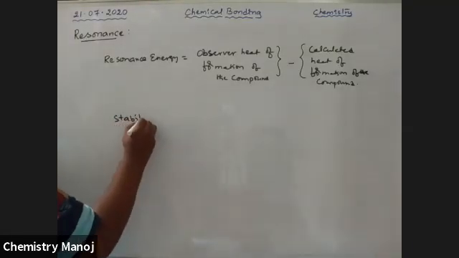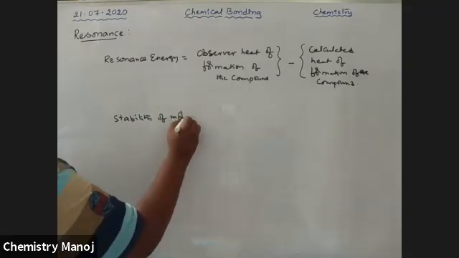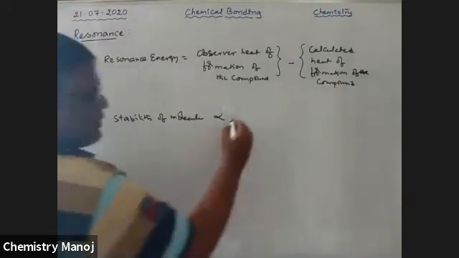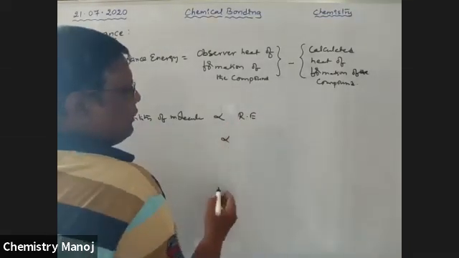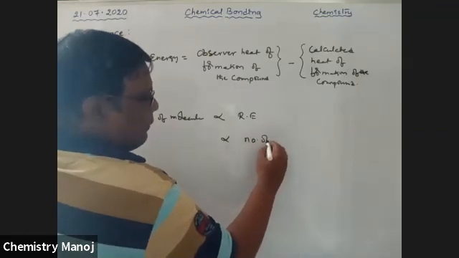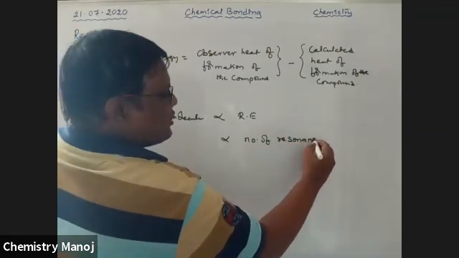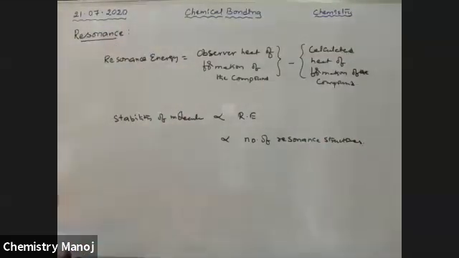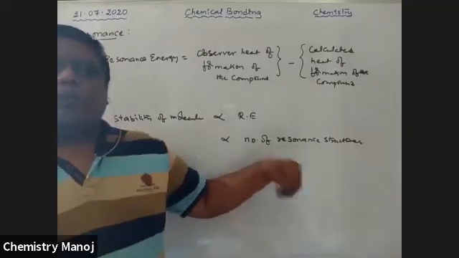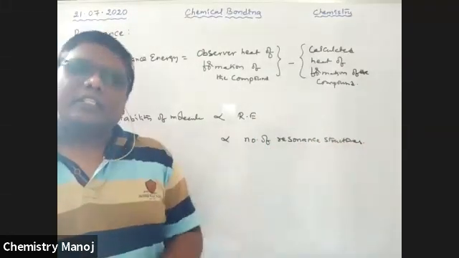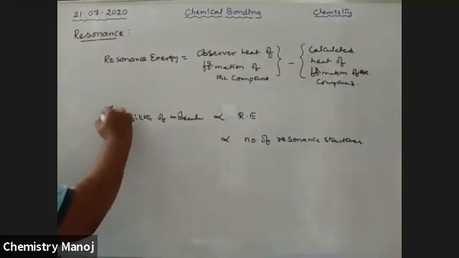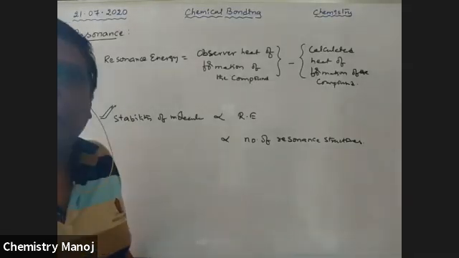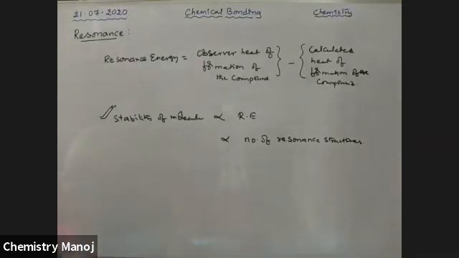Stability of a molecule is directly proportional to resonance energy and also directly proportional to the number of resonance structures. More resonance structures, more energy loss. More energy loss means more stability. So it is very, very important. Depending on the number of resonance structures, the more resonance structures, the more is the stability of the molecule.